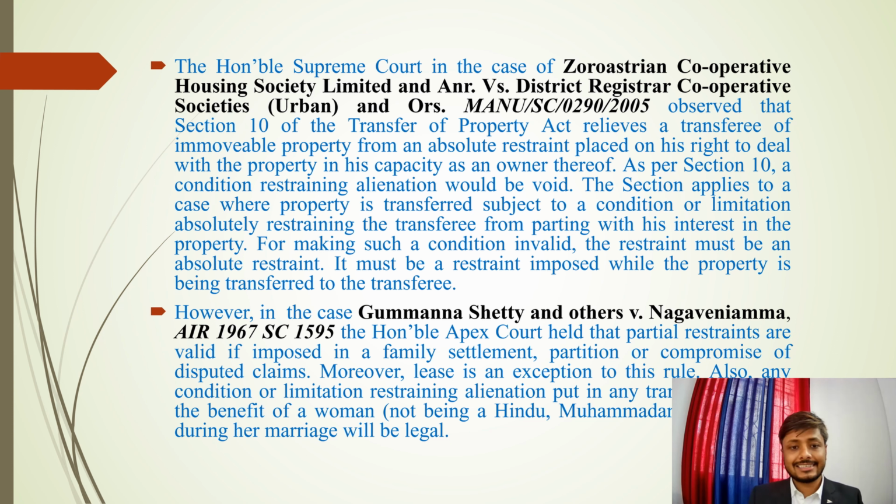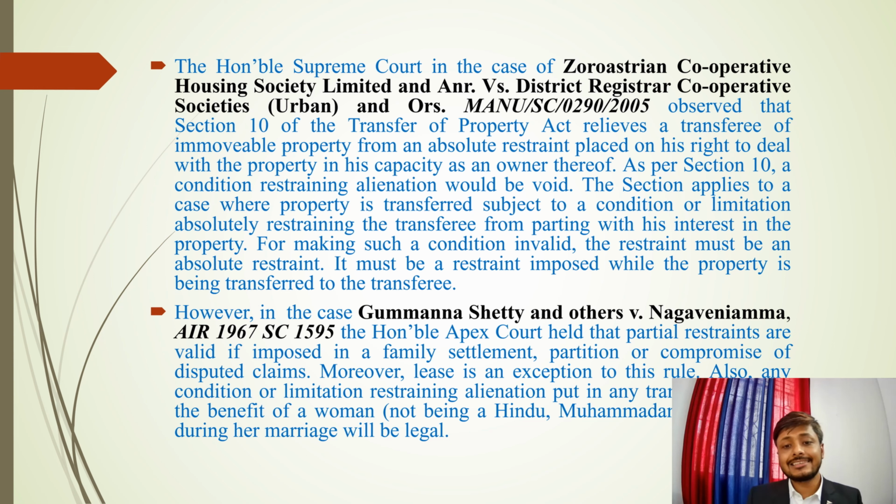As per Section 10, a condition restraining alienation would be void. The section applies to the case where property is transferred subject to a condition or limitation absolutely restraining. Again, the Supreme Court is emphasizing the word absolutely: restraining the transferee from parting with the interest in the property will be a void condition.